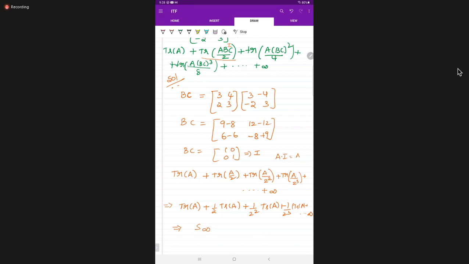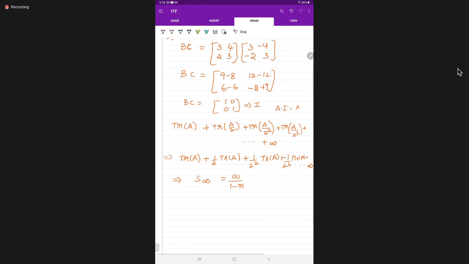So S infinity is equal to a by 1 minus r, we have a formula. S infinity is equal to a, which is trace of A, divided by 1 minus 1 by 2. The difference is 1 by 2. Then take LCM: trace of A divided by 2 minus 1 is 1. This denominator 2 goes to the numerator.